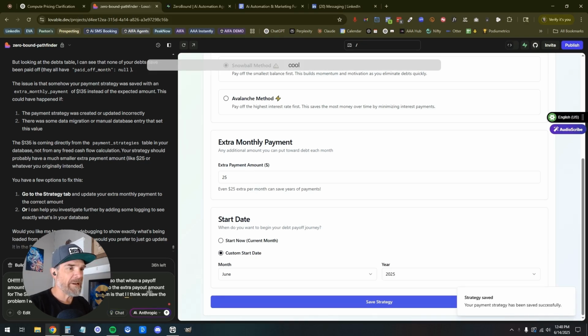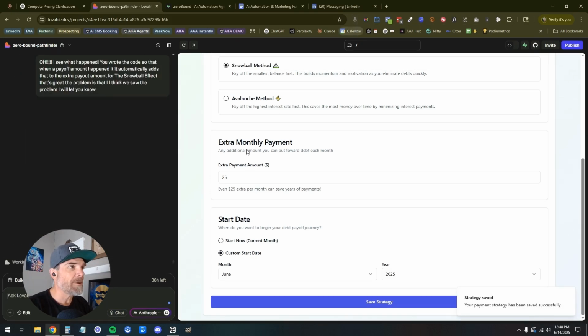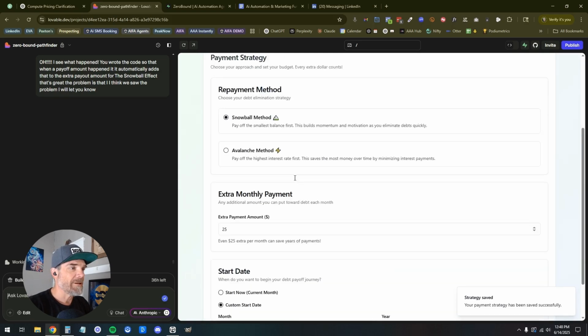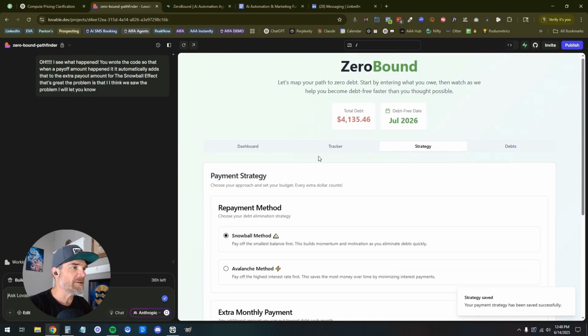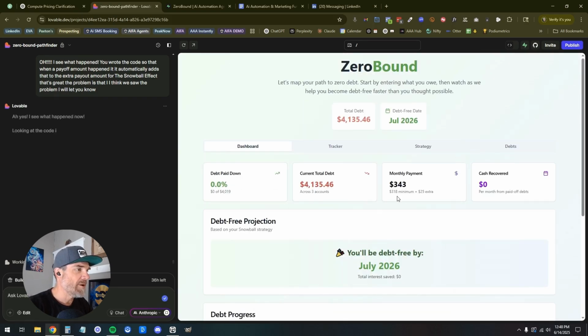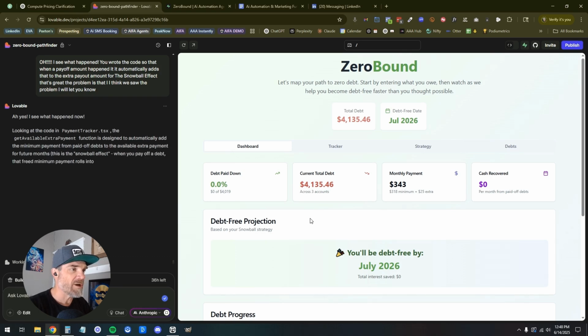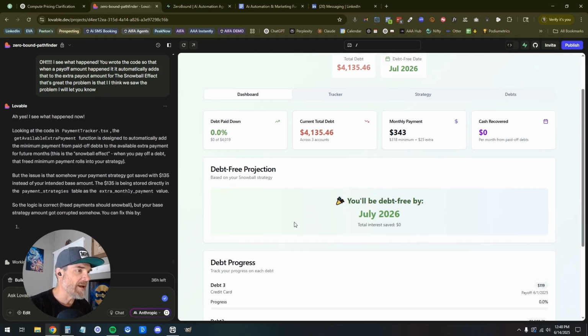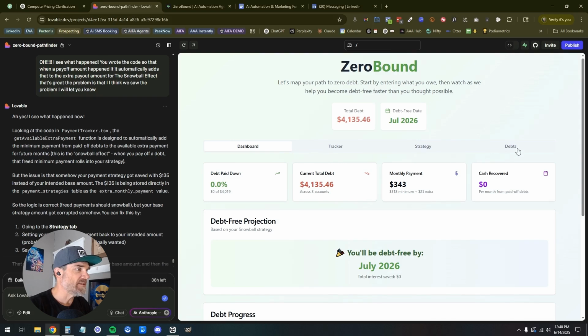Cool. So I've updated the extra payment amount to that piece there. Go to the dashboard, plus an extra 25. Awesome. 0 debt paid down. Looks great. Coming along right now. Let's go to debts.